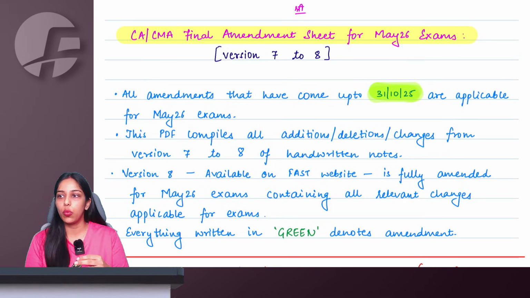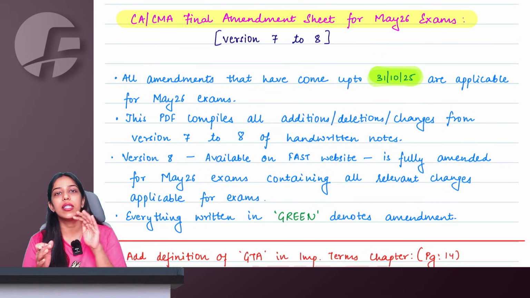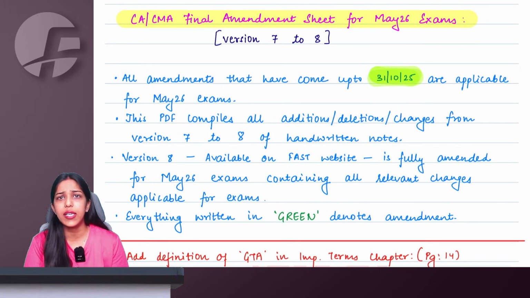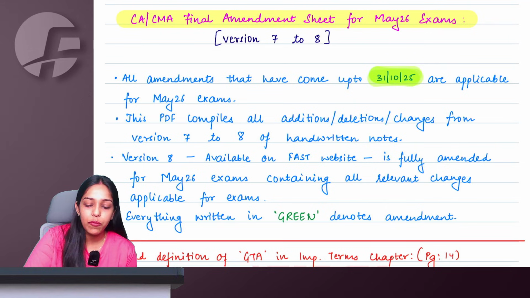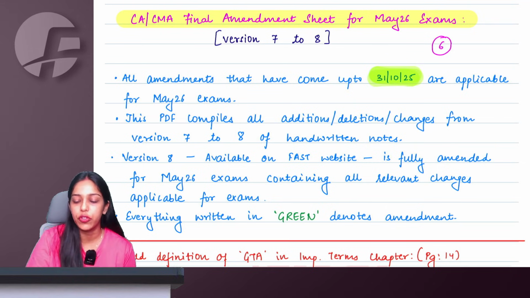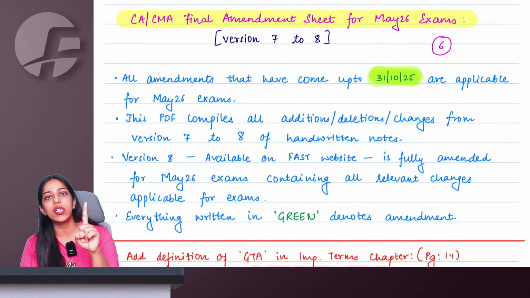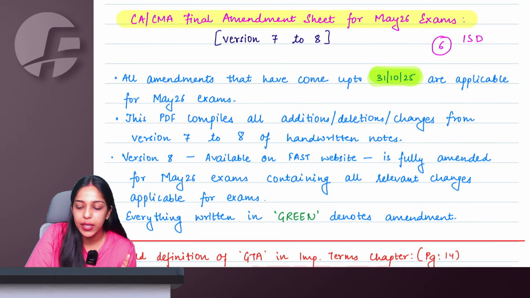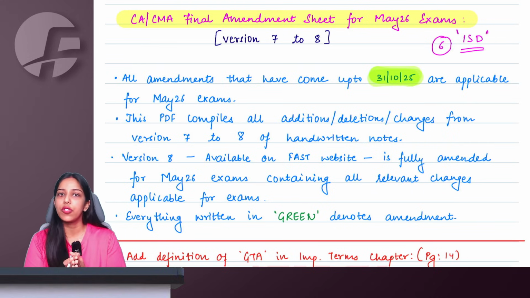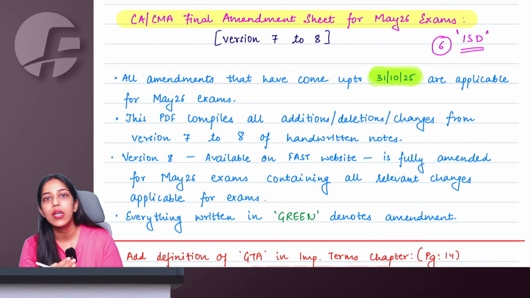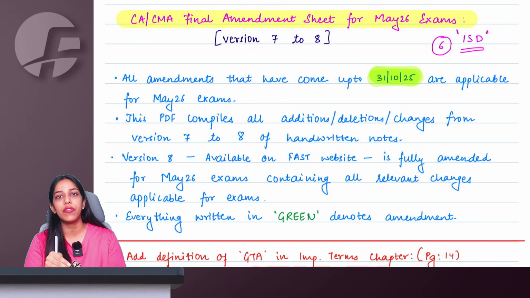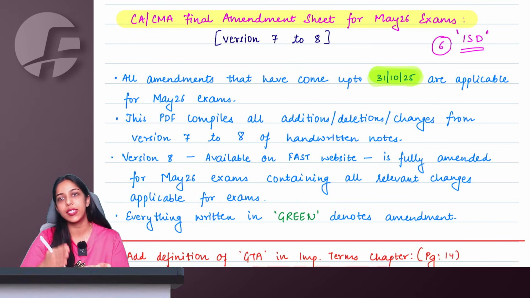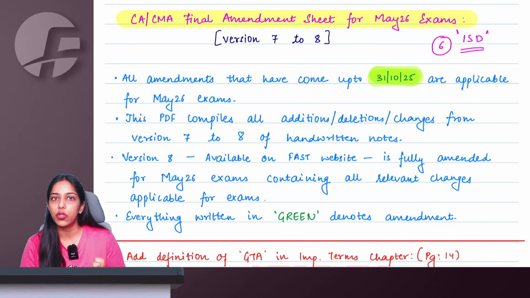But if you are referring to version 7 of the notes, then this entire video is relevant for you. All these changes you have to mark at relevant places. Ma'am, what if I'm using version 6 of the book? In that case, one change you have to make in ISD topic, input service distributor, for which you will have to refer the video as well as PDF of changes from version 6 to 7. And plus additionally, you will also have to see this PDF and video which is for changes from version 7 to 8. So two things you have to compile.